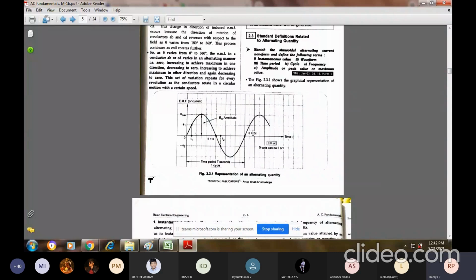Periodic waveform means initially I'm getting a sine wave from 0 to 360 degrees. Again, the same 0 to 360 degrees repeats without any variation in the amplitude, or magnitude, or time period. So periodically it is changing. As the time passes, the same waveform repeats continuously throughout the system, hence it is called a periodic waveform.